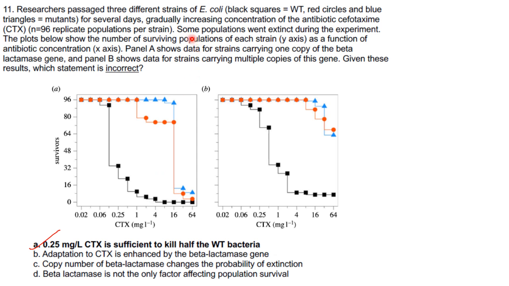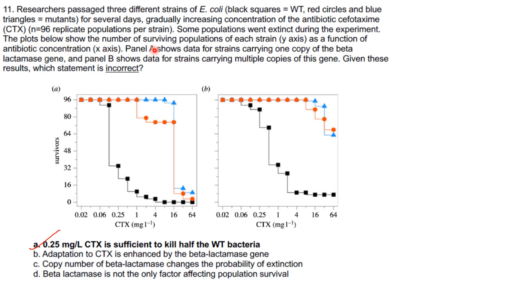Next, what they have told. Some populations went extinct during the experiment, naturally with higher concentration. You can see in this graph, panel A, this is the wild type. These are the survivors. In this case, the survivors are decreasing and they have come to zero level. That is, they have gone extinct during the experiment.